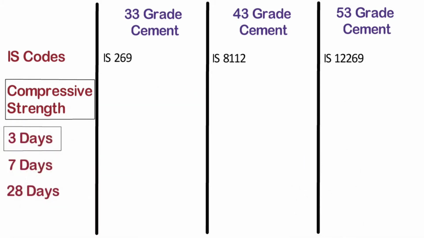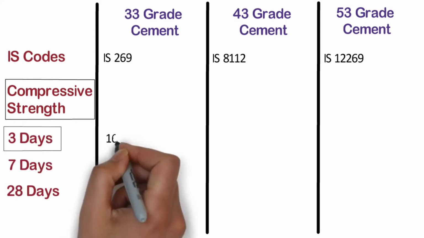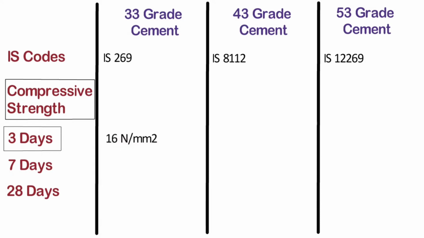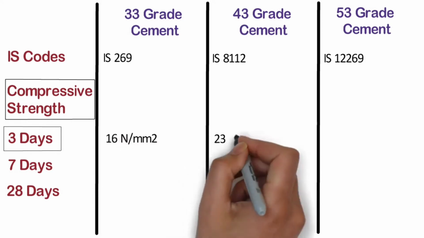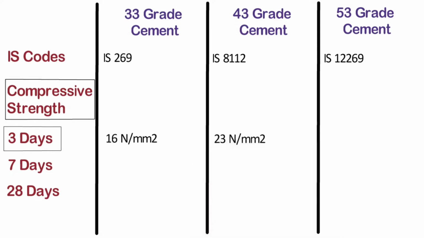3 days strength. In 72 hours, that is in 3 days, 33 grade cement achieves a compressive strength of 16 Newton per mm square, whereas 43 grade cement achieves a compressive strength of 23 Newton per mm square, and 53 grade cement achieves a compressive strength of 27 Newton per mm square.